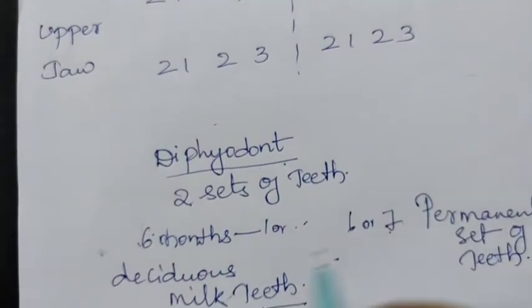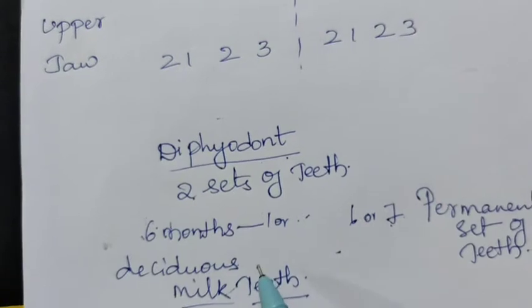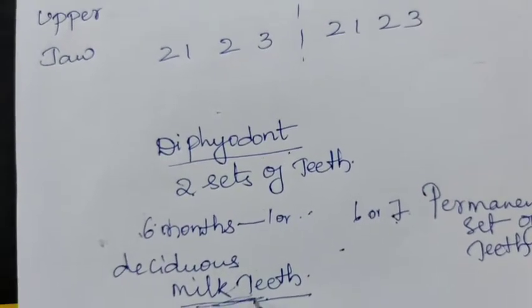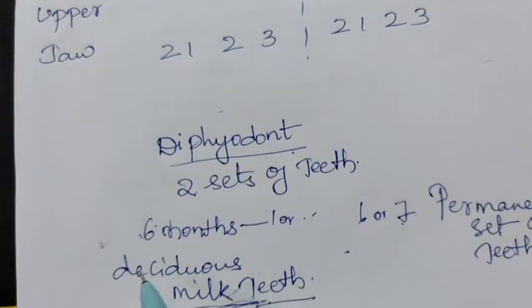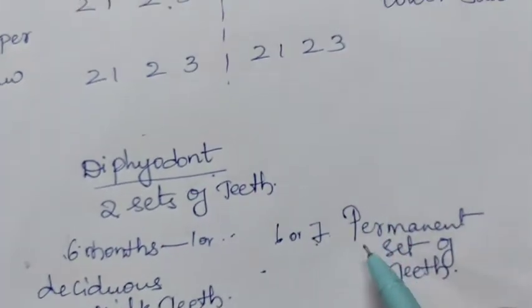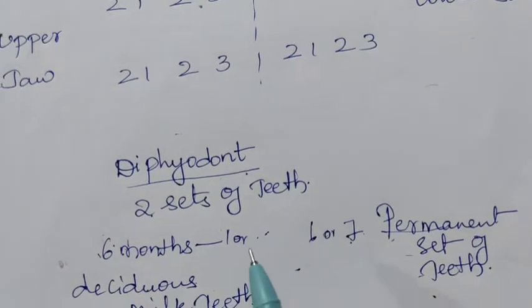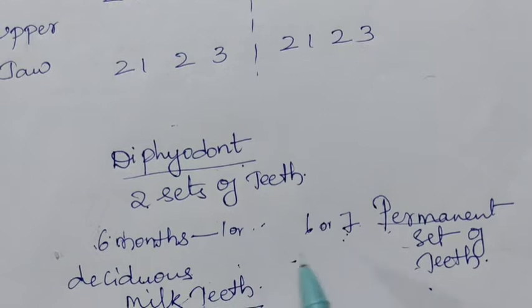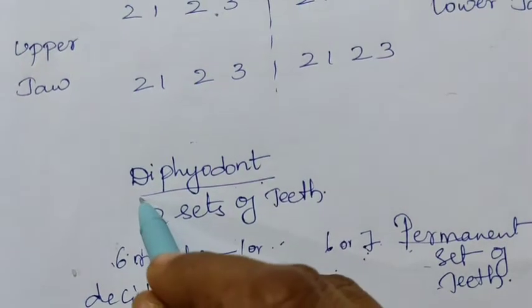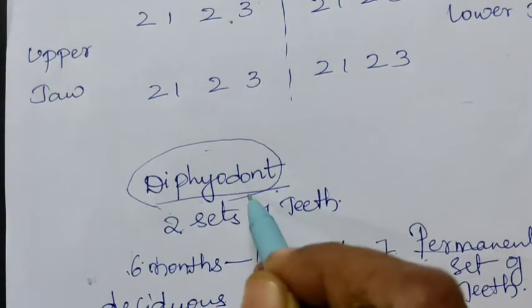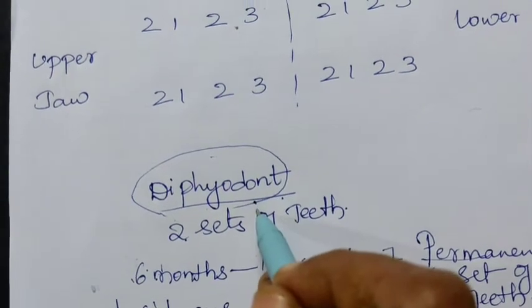Here, during the early years, humans have milk teeth. They are of deciduous type. They are replaced by the permanent set of teeth. During their lifetime, they are going to have two sets of teeth. Hence, in human beings, it is known as diphyodont type of teeth. Okay.